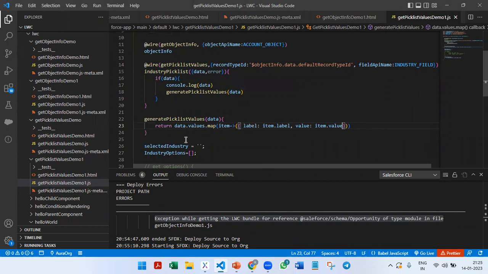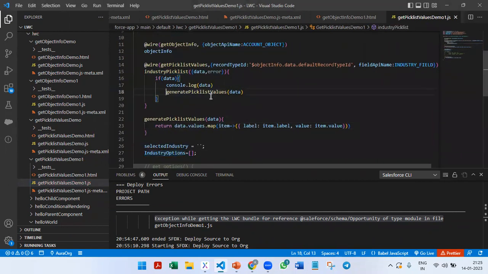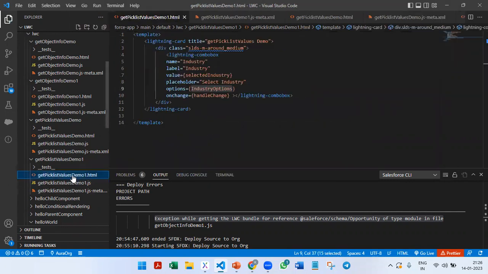Then I'm going to make industry options equal to generatePicklistValues of data. This is a local property, so I'm writing it as industryOptions.